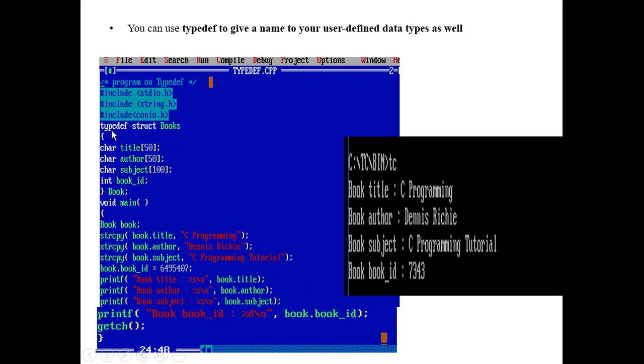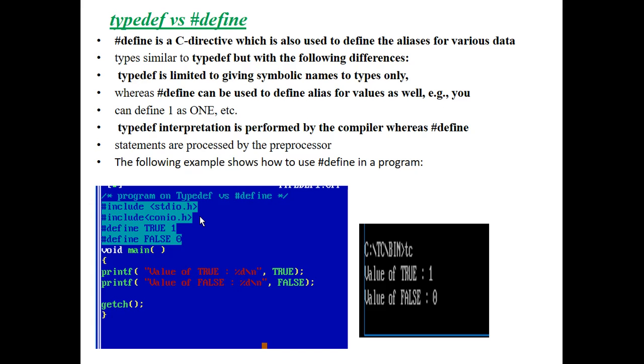First of all, here we are declaring a new data type, and in the main method creating an instance of it. By using that instance and the member access operator, we are able to access the data items or data members defined under the structure. So this is about Typedef in C programming language.